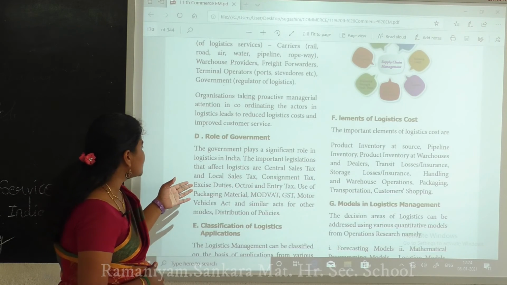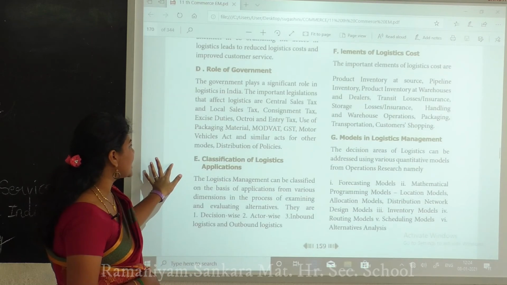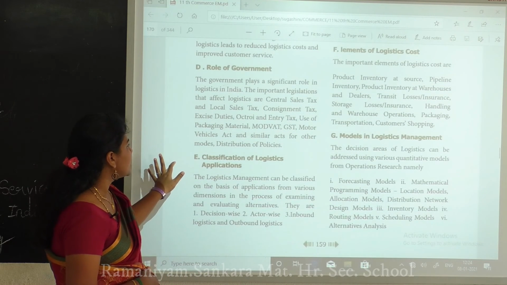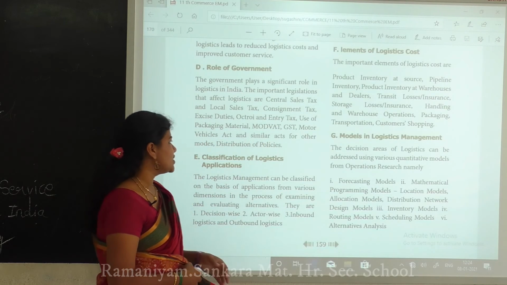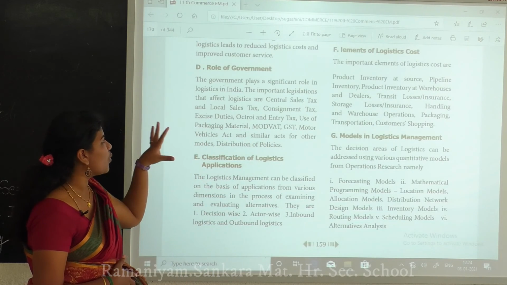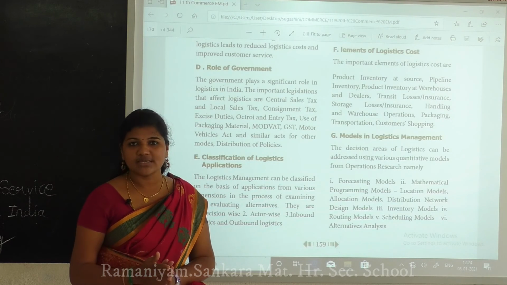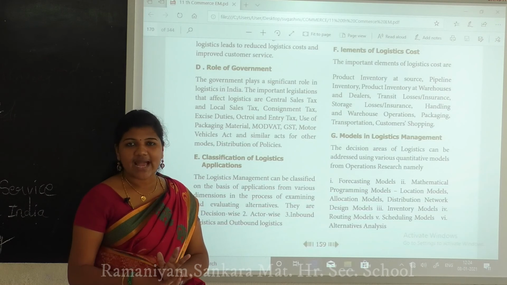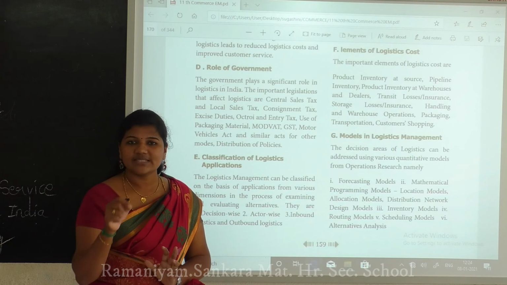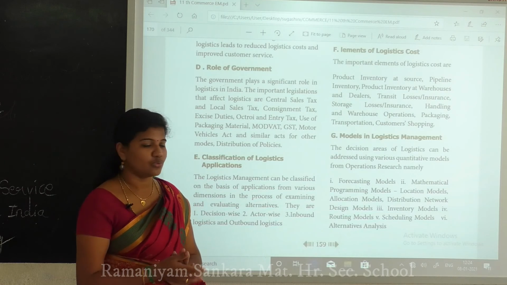The important logistics taxes refer to the central sales tax and the local sales tax, and all this comes under there. Next is the packaging materials, port weight, GST, and all this comes under the role of government. Actually the government is giving some rules and regulations, like GST. Next is the tax, what they have to put, like percentage wise, depending upon the things we have to pay that amount.